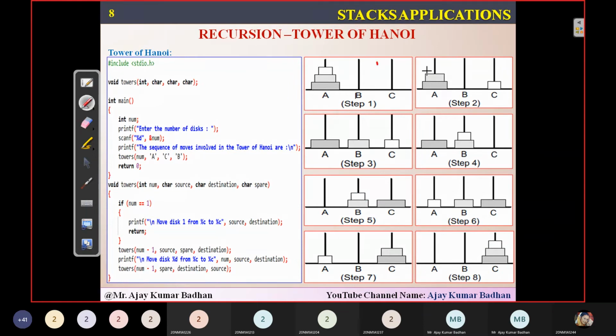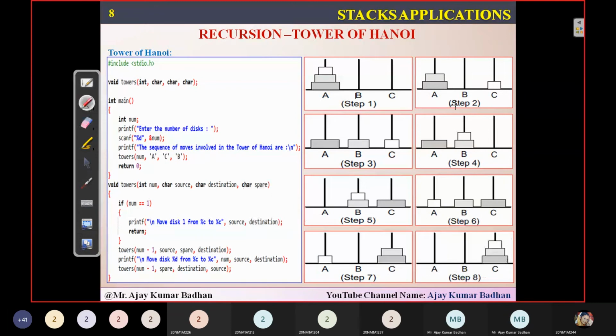So if you see here, step number 1, 2, 3, 4, then 5, 6, 7, and 8. This is how your program is exactly going to work. Very, very easy. If you remember this, then it becomes very easy. Only the first 2 steps you people have to keep in mind.